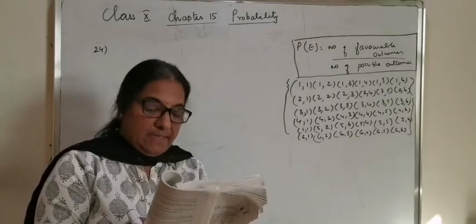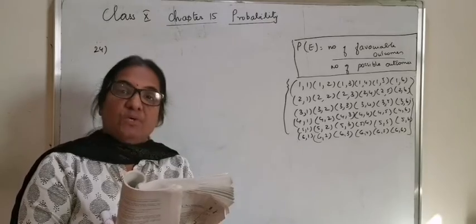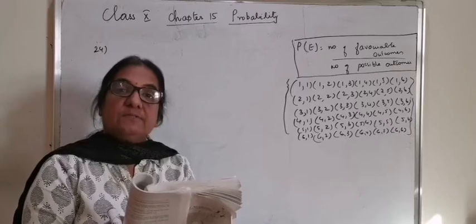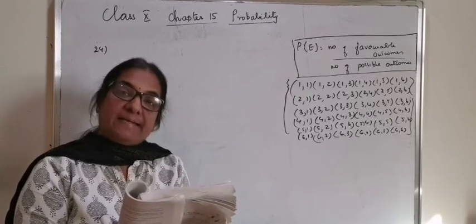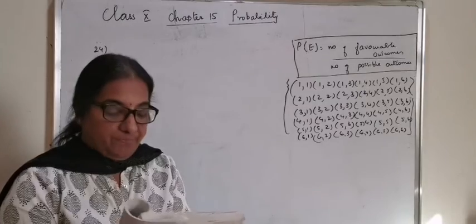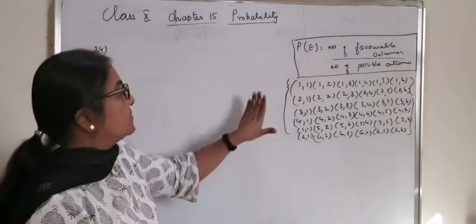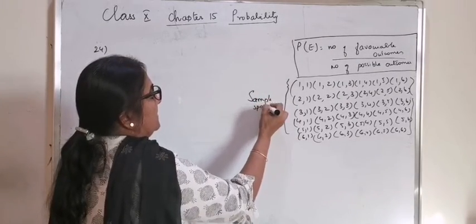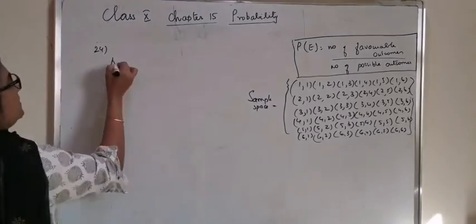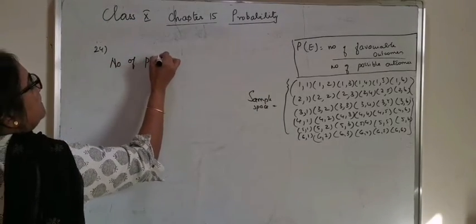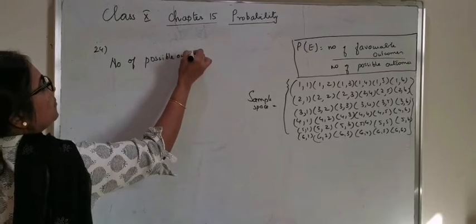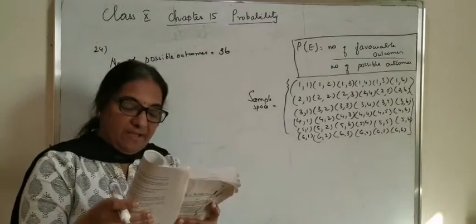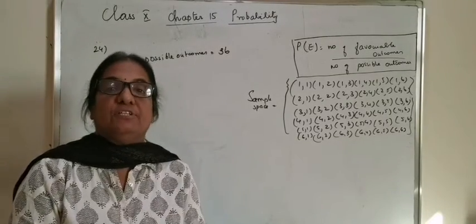Question number 24. A die is thrown twice. What is the probability that 5 will not come up either time? And the second question is, 5 will come up at least once. So when a die is thrown twice, these are the possible outcomes, or the sample space I have written here. The number of possible outcomes is 36. The number of possible outcomes when you throw 2 dice is 36.